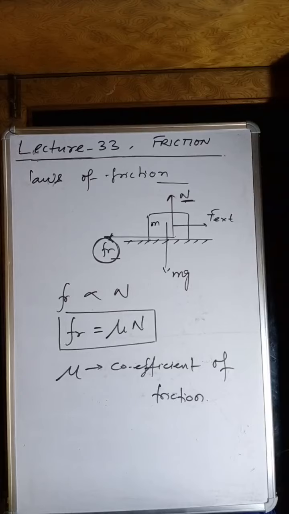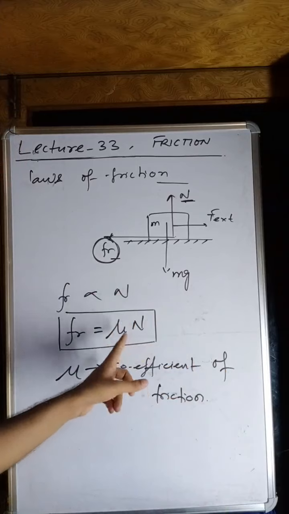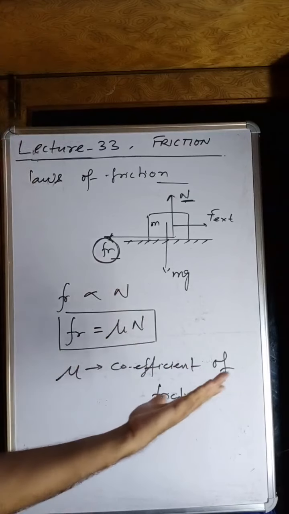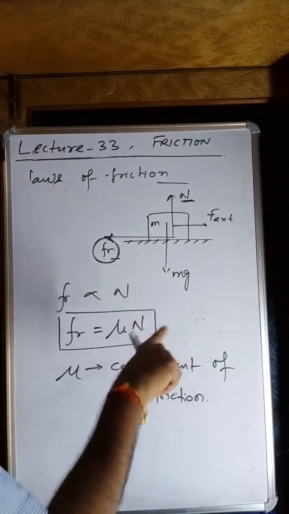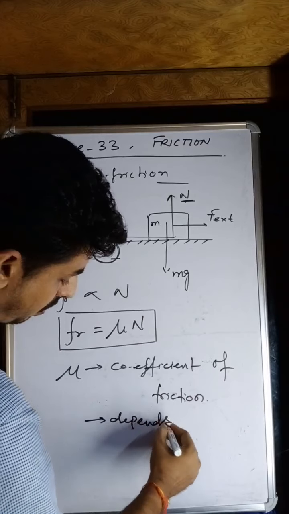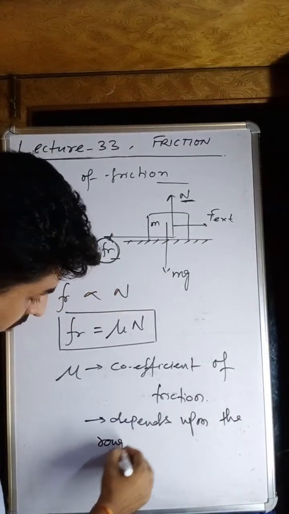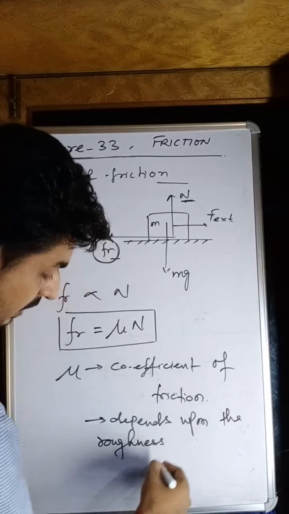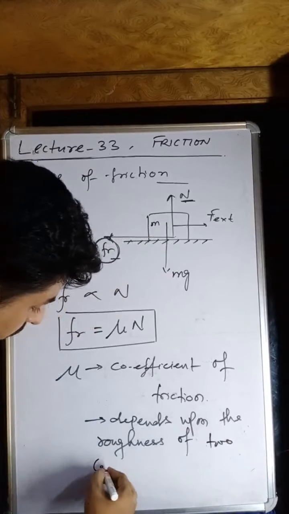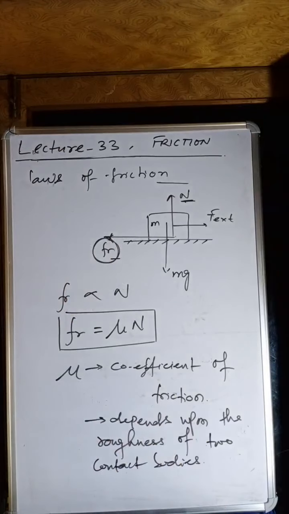To study and measure the friction force, we require two things. One is mu, and the second is N. And this mu depends upon the roughness of two contact bodies. Roughness of two contact bodies.